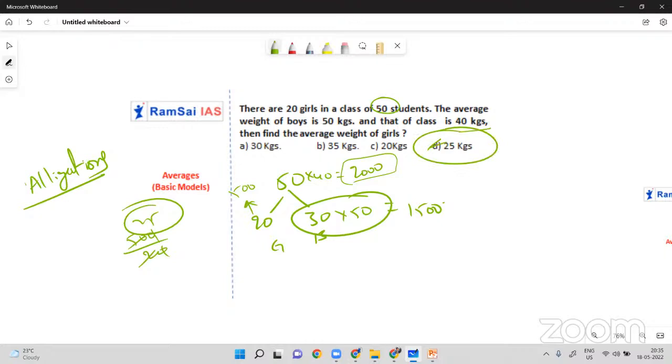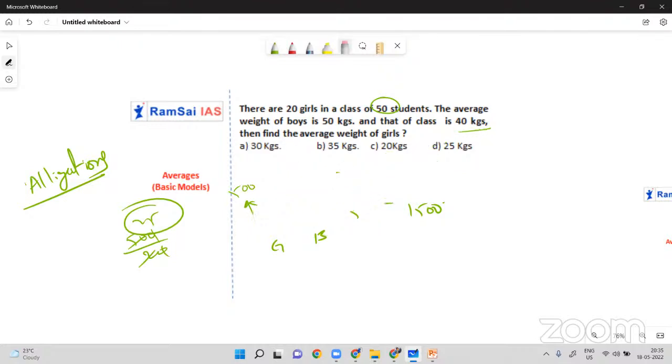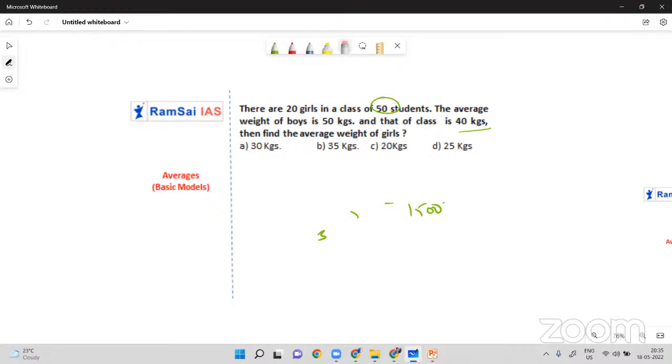Of course, this is the general method which we have been solving from our childhood, right? So why can't you try this problem using allegations and mixtures? Again, I'm telling you, allegations gives you the answer very easily, but you have to recognize that we can solve this question using allegation. Generally, there will be two different quantities with two different averages, and you need to find the mixture's average. In that case, you can use allegations. It may not be average, it may not be just cost, it may be quantity as well sometimes.